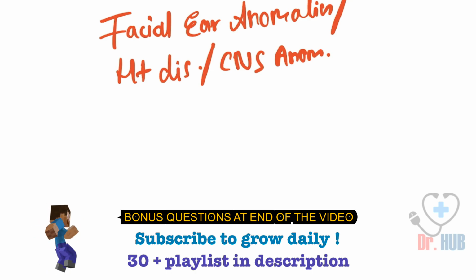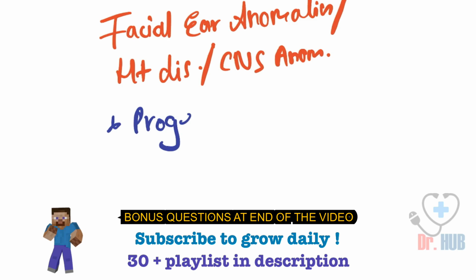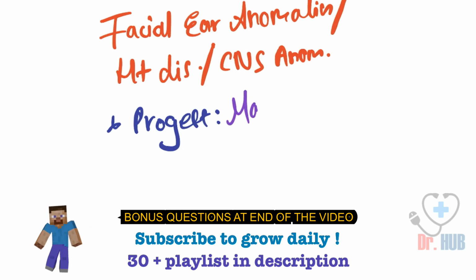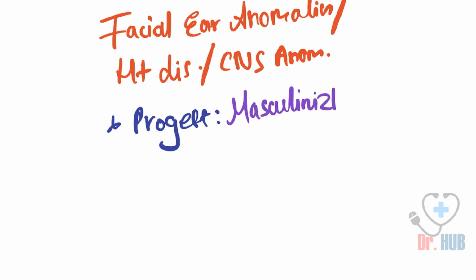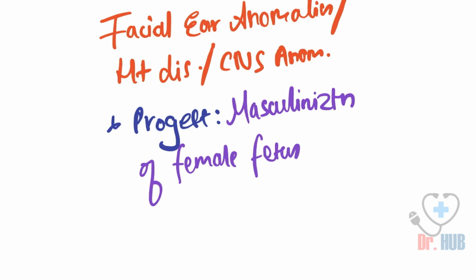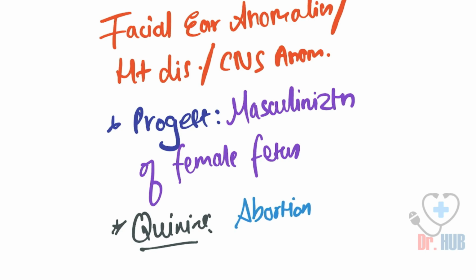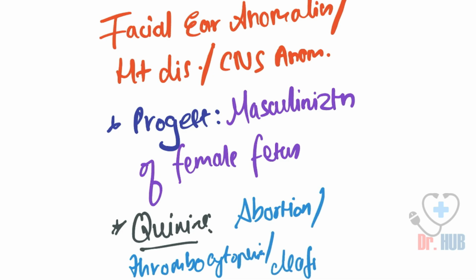Now moving ahead, we look at progesterone. Progesterone results in masculinization of the female fetus. Then we move ahead and look at quinine. Quinine results in abortion, as well as thrombocytopenia and deafness.